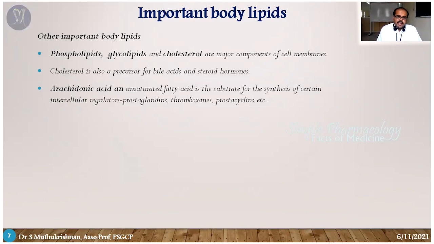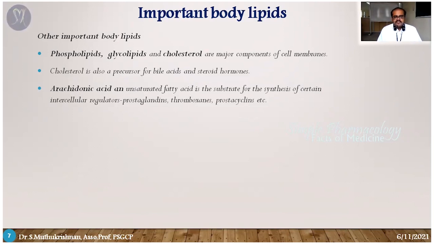For sex hormone biosynthesis, cholesterol acts as the basic raw material. This cholesterol is converted into the steroid hormones. In the same manner, it acts as a resource for bile acid synthesis.